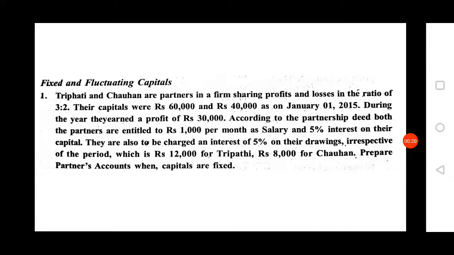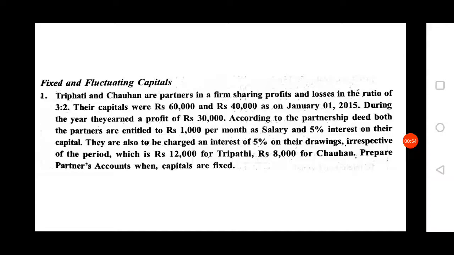Their capitals, 60,000 and 40,000, are given in the problem, and the profit of the firm, 30,000, is given. Partners are entitled to 1,000 per month salary and 5% interest on capital. Here interest on drawing is 5% given. Drawings amount 12,000 of Tripathi and 8,000 of Chauhan given. From this information you have to prepare partners accounts when capitals are fixed.